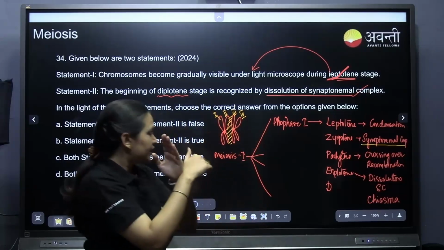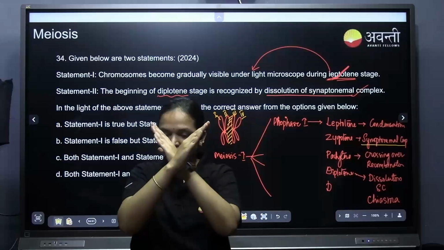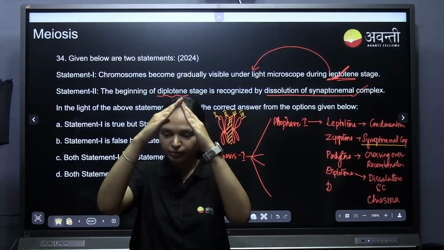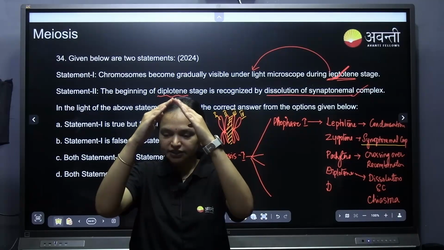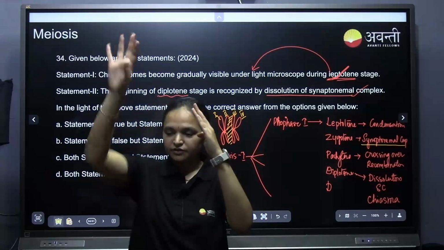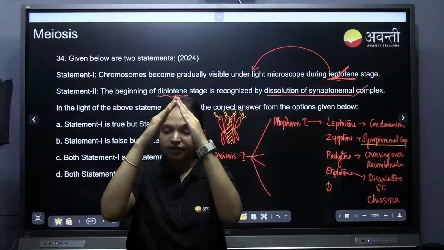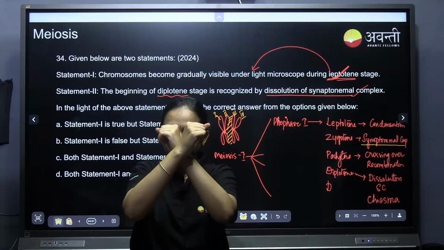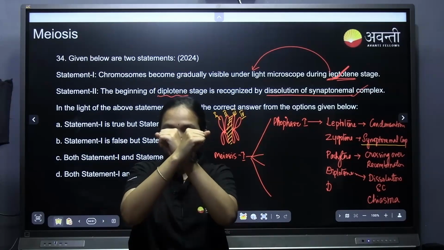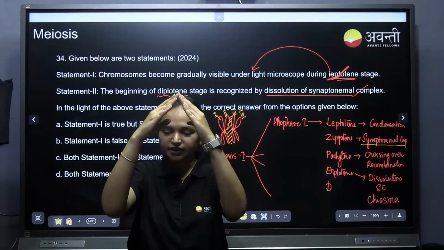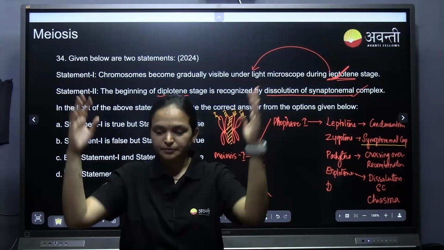During the diakinesis stage, the chromatids will be going apart, but they will still be attached at the tip. This is called the terminal position. Terminal means the final, last position, but they are still attached like this. Then the synaptonemal complex dissociates, but they are still at the chiasma in diplotene. Then they move towards the end like this. We call it terminalization, and they separate.